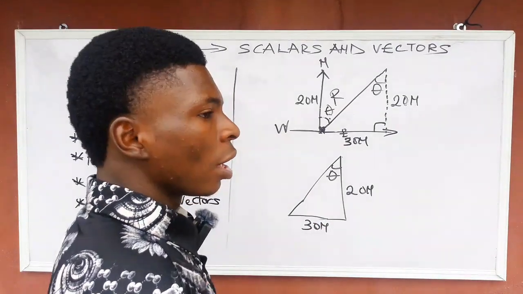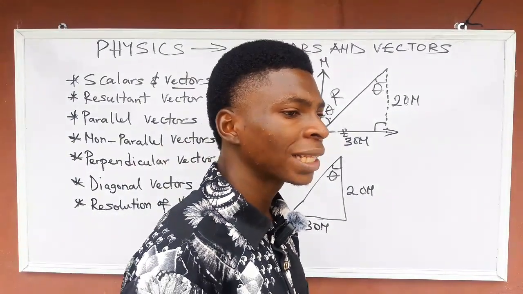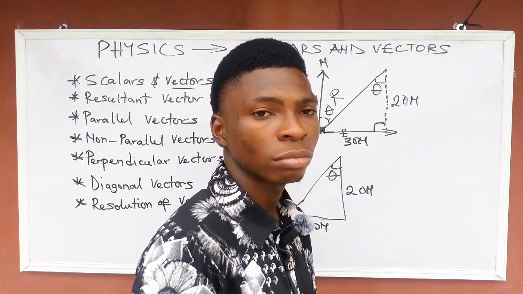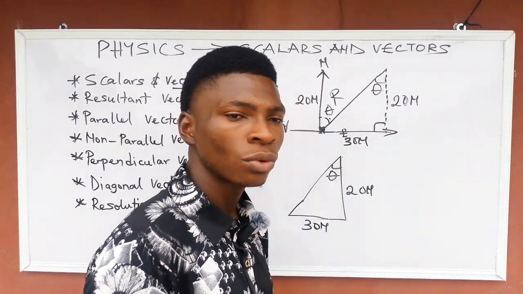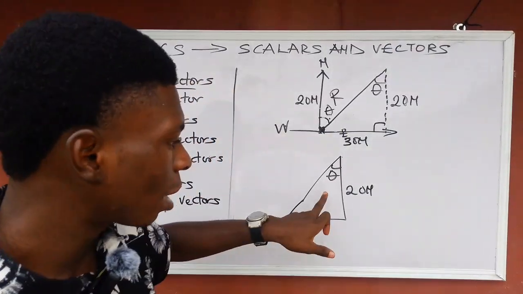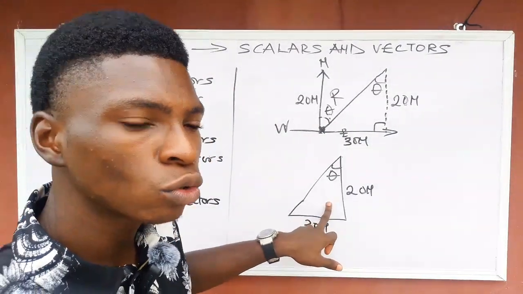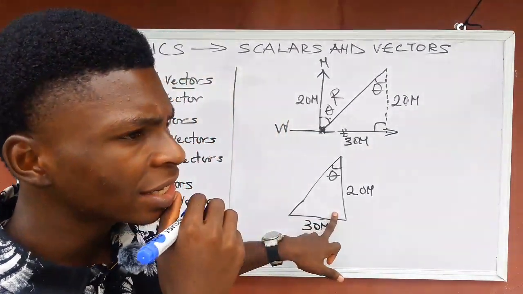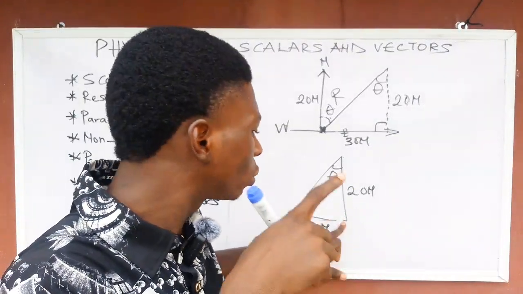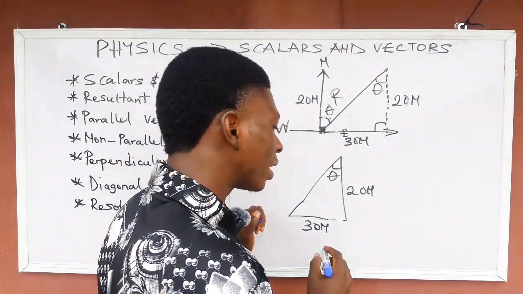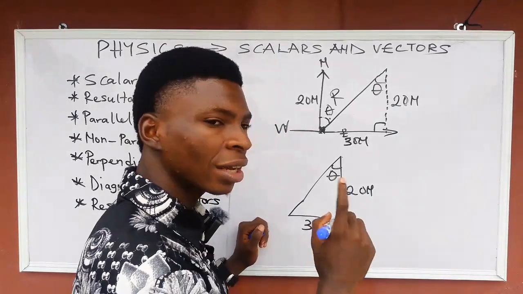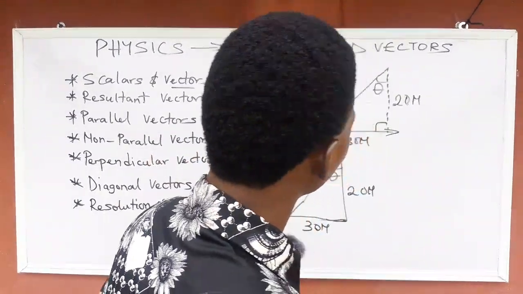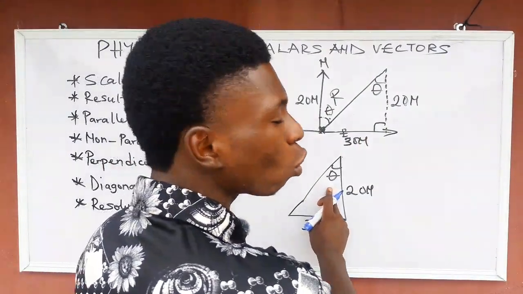So note this, you can only use Pythagoras theorem in a right angle triangle. And this formula I'm about to use now, you can only use it in a right triangle too. You can't use it in any triangle. Any triangle other than a right angle triangle is wrong. So now, to calculate this triangle, I'm going to use SOHCAHTOA.